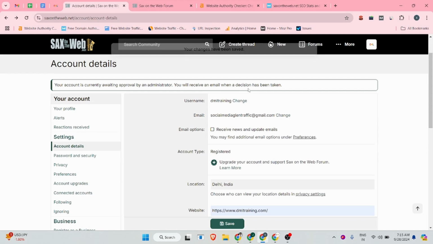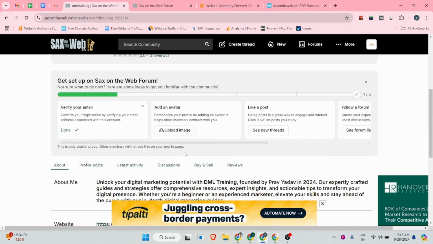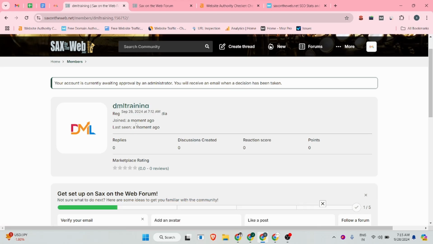Our changes are successfully submitted, and after that you can click on your profile button. From there, if you want to upload a custom avatar, there is an option to upload your profile picture using Gravatar.